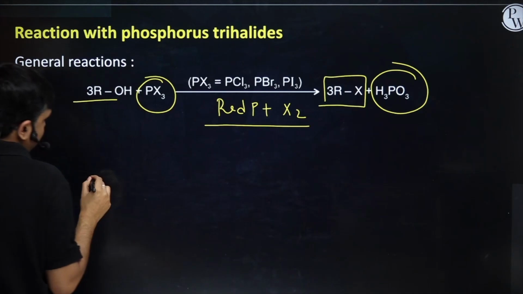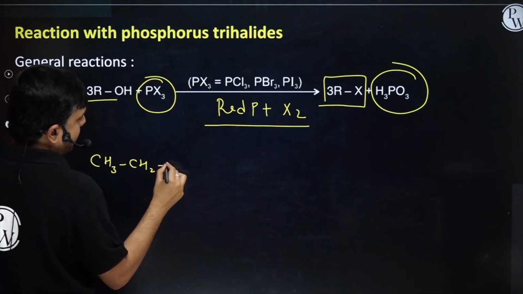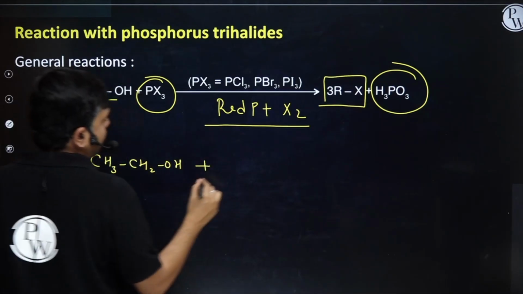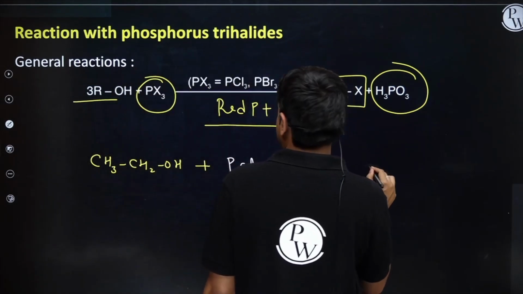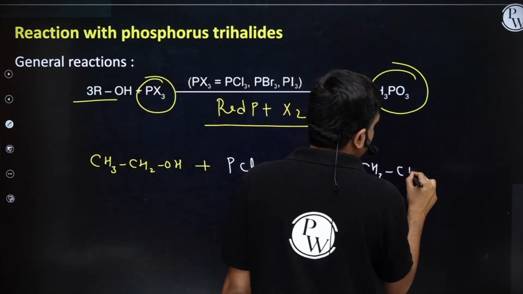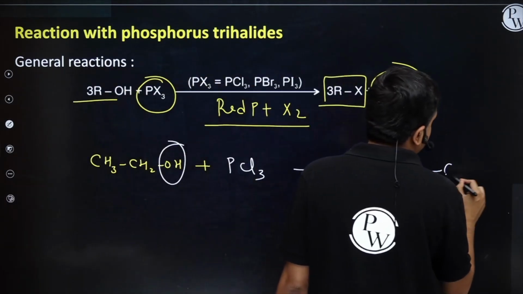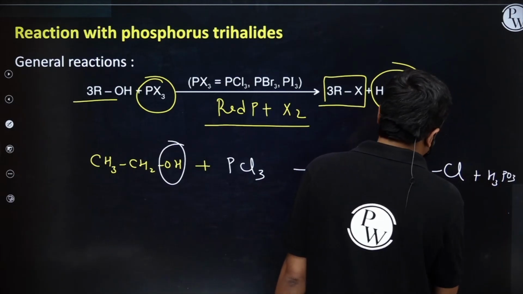Suppose I have CH3CH2OH and it's treated with PCl3. What will be the product? The product will be CH3CH2, replace this OH with chlorine along with H3PO3, right?